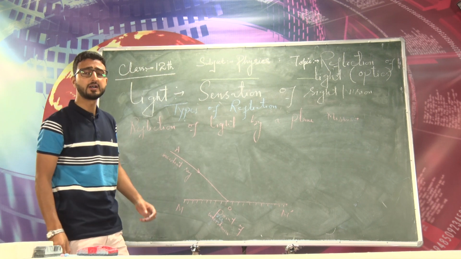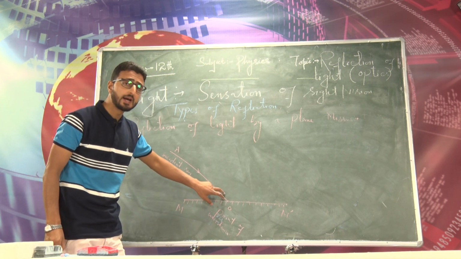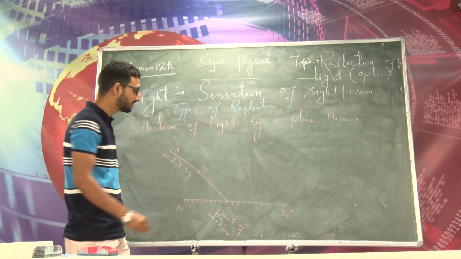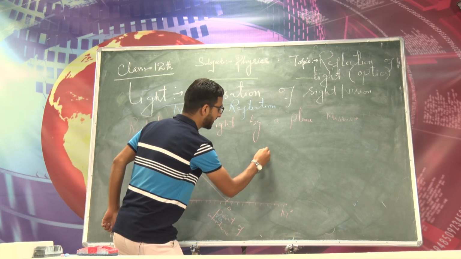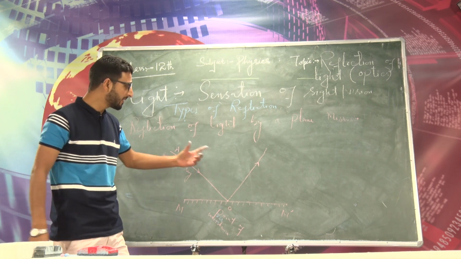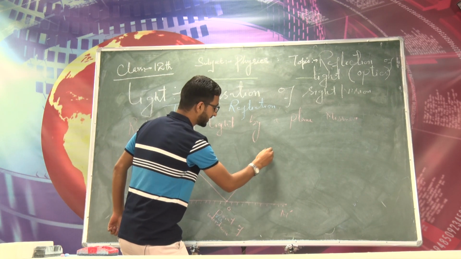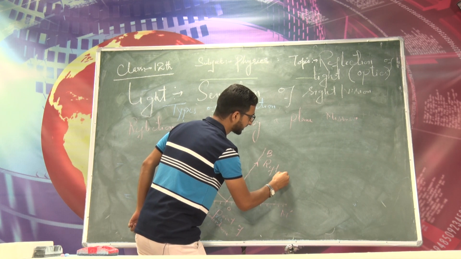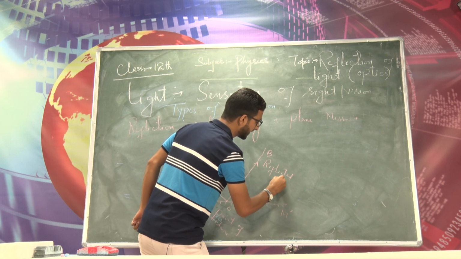Now what will happen? This ray of light will be sent back because regular reflection will take place. So this will be sent back. This ray of light which is sent back by the plane mirror, let me call it OB. So this is called the reflected ray.